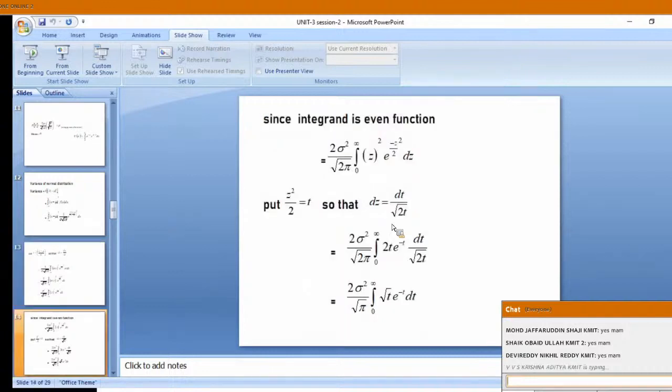We have given again substitution. Z square by 2 equal to t. Dz equal to dt by root of 2t. We have cancelled the common factors and simplified.